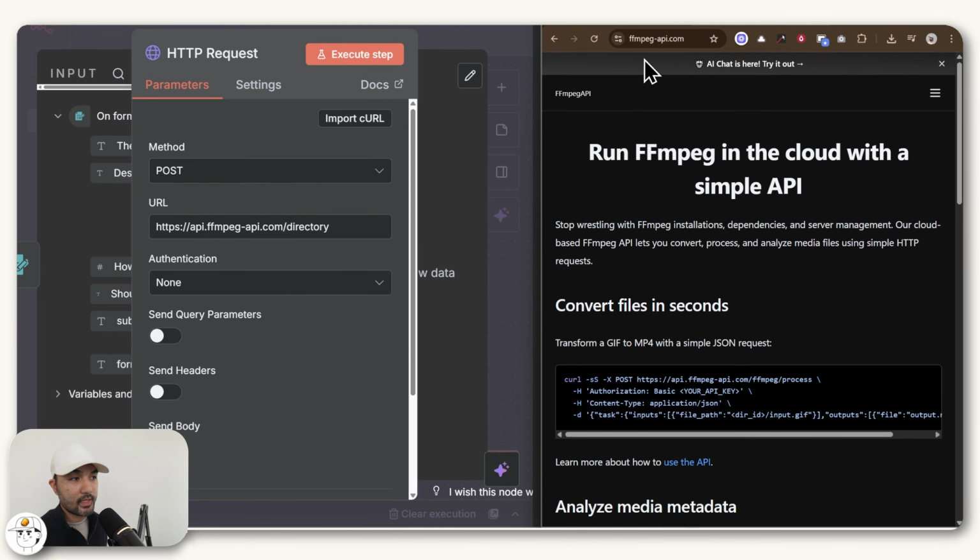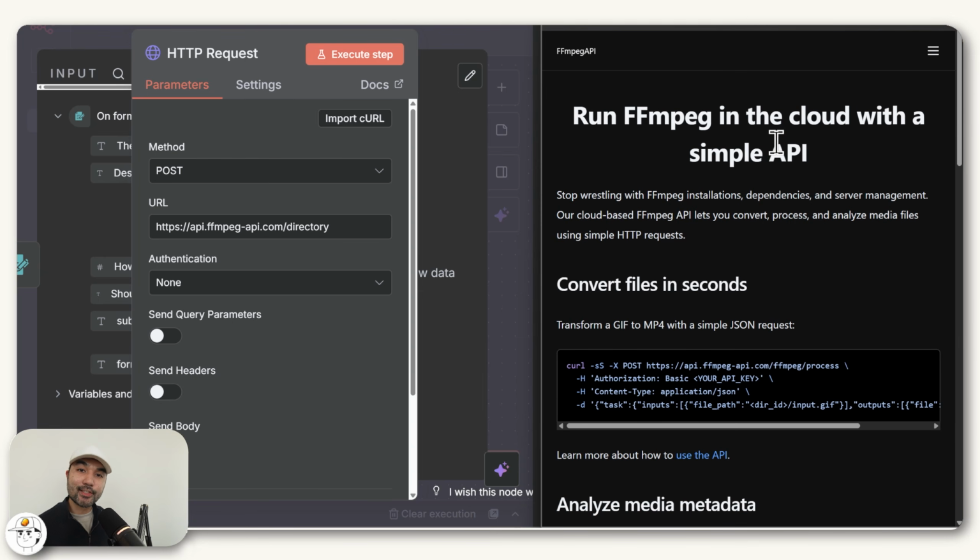And this website, ffmpeg.api.com, is one of them. And what we'll use them for is to stitch the videos and the music together in the end. But we just need to create this node in the beginning, because what we'll be doing is creating a directory or a folder within their services so that we can upload the music files there, which you will see in a bit. So just to be clear what this node will do, you can just rename it.